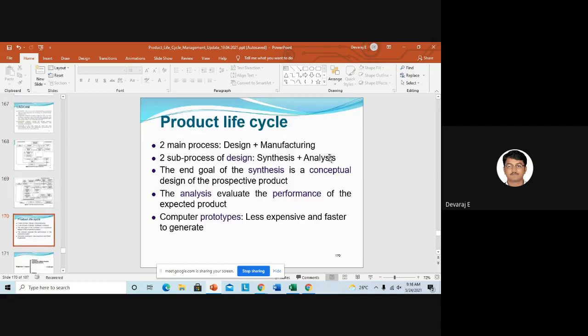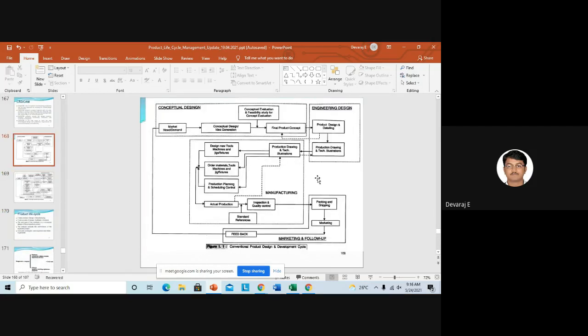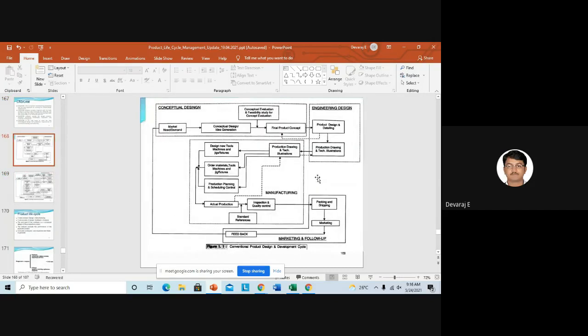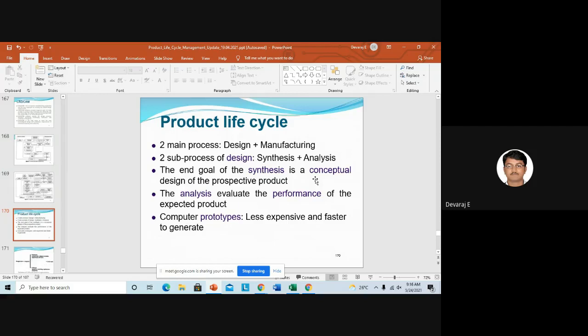Then product life cycle. I think anyone has any doubt in these two slides? No, sir. So in the system, that is the computers, the product design and development cycle with computers. You should understand these two. It's very important. Then we'll go for the product life cycle.